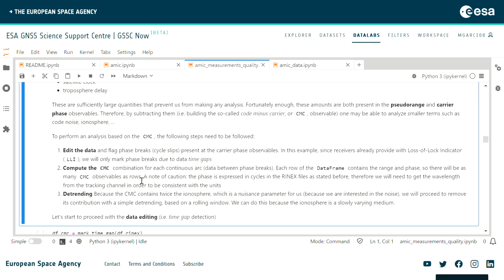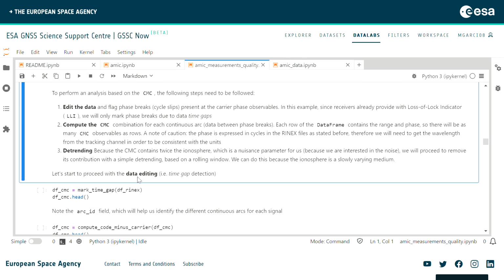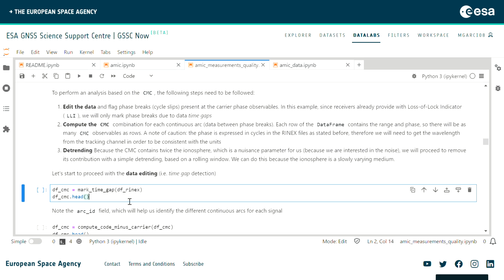Now, for each of those arcs, we subtract the code and the carrier. Then we will have to make a detrending, because even though we remove the geometry, we still have some parameters that we are not interested in. In that case, it is the ionosphere and some other noise contributions like multipath. So let's first edit the data.